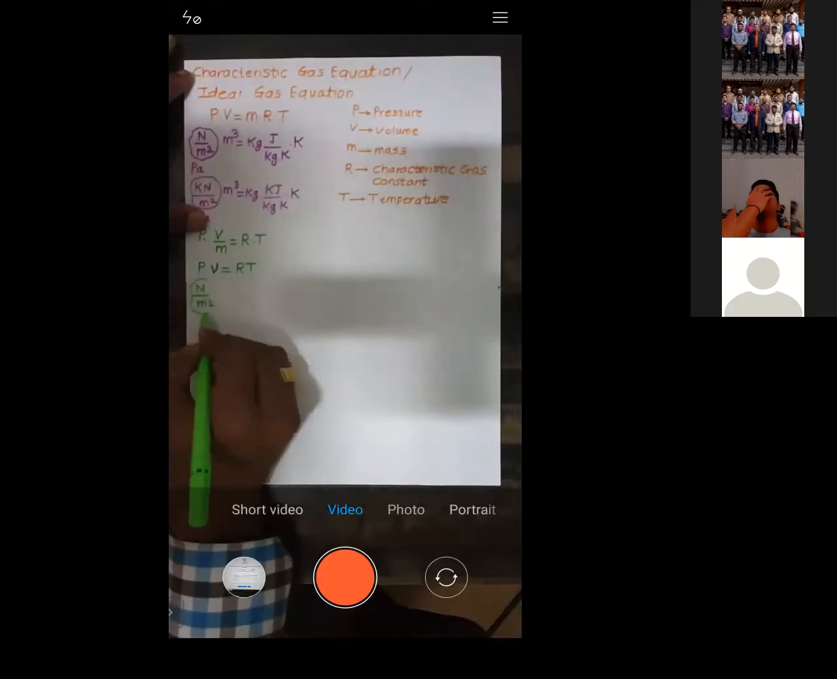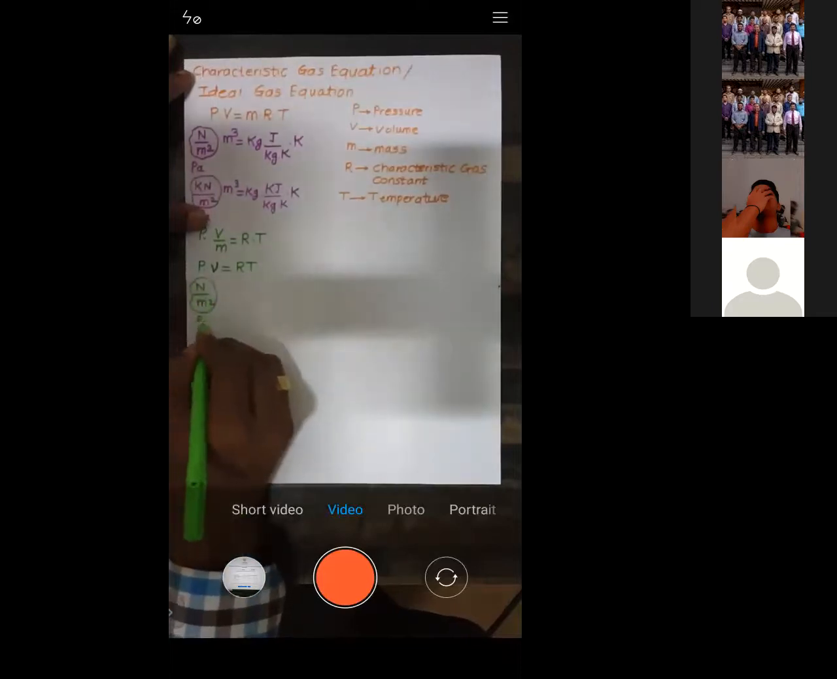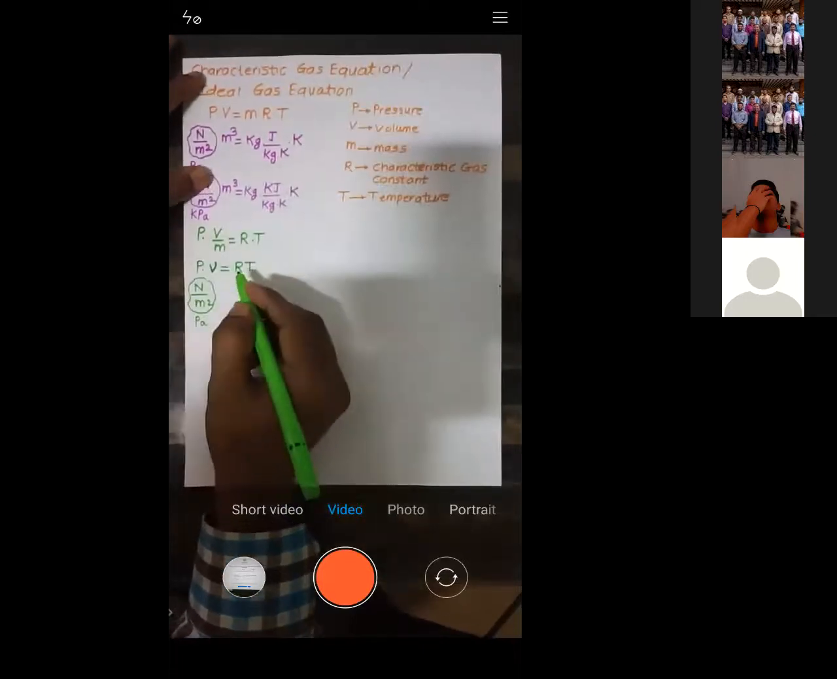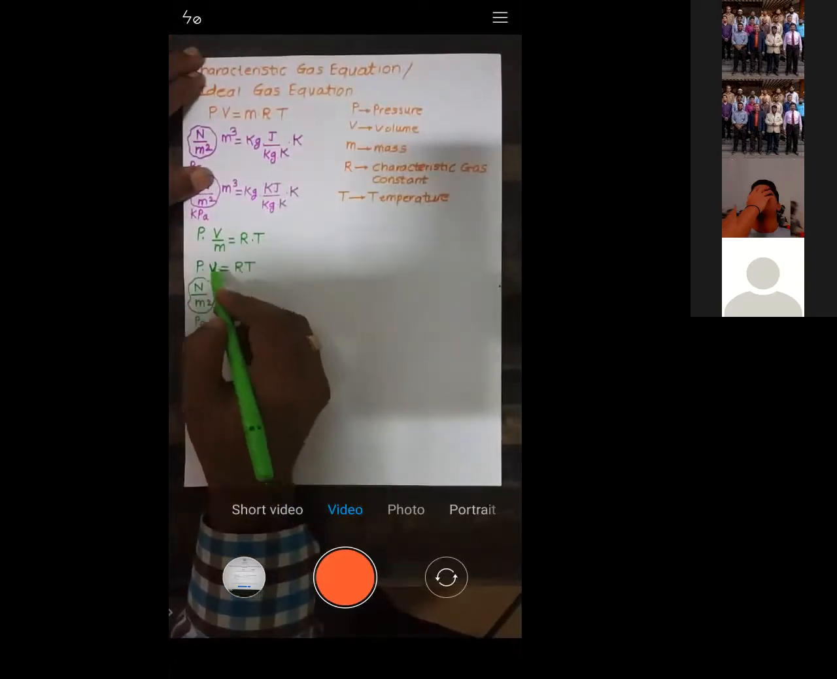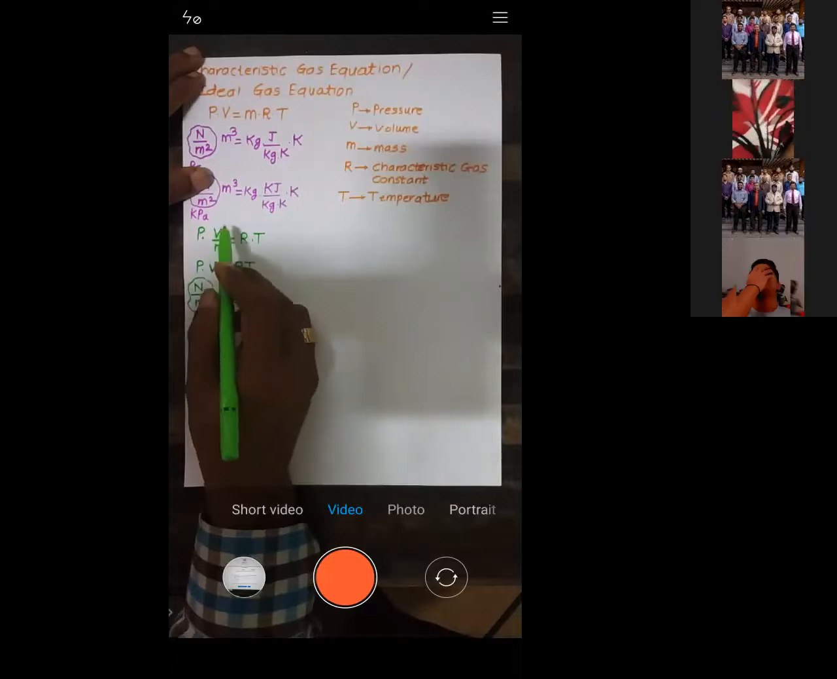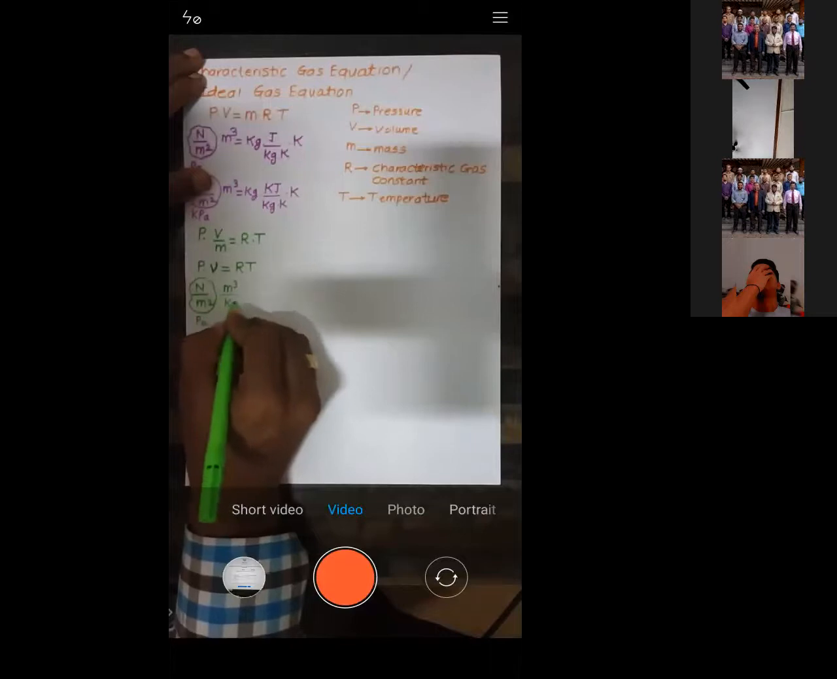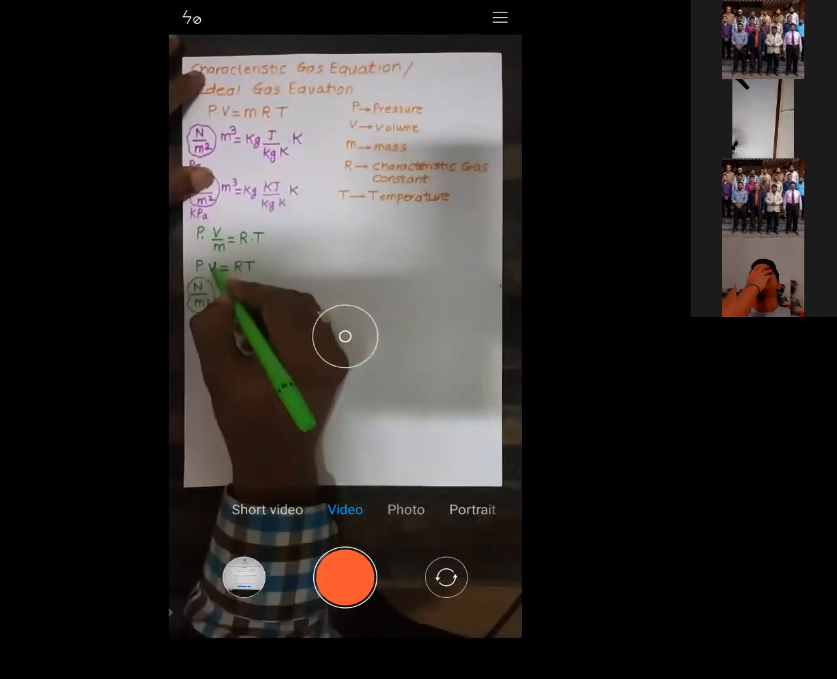So Newton per meter square is nothing but a Pascal. Volume here is a specific volume now. Specific volume is capital V by M, that is volume by mass, so it is meter cube per kg. You can check. Small v is V by M.